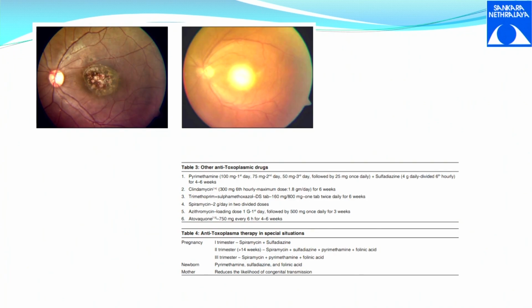For the exam, if they ask you about anti-toxo drugs, you have to list the names of all the drugs. Even if you don't write the dosages, it is fine, but you need to mention all the drugs. The drugs which I have seen people use more are drug number 3 and drug number 2.